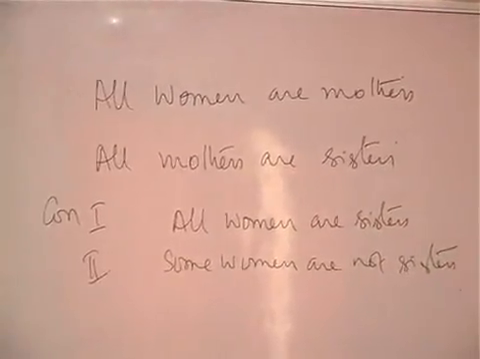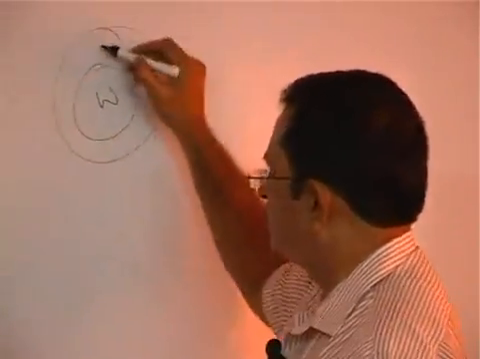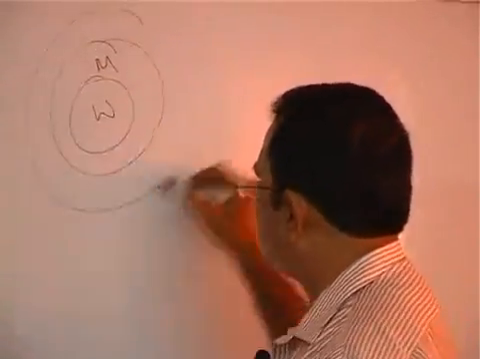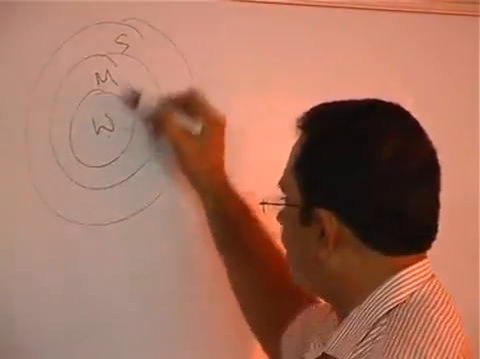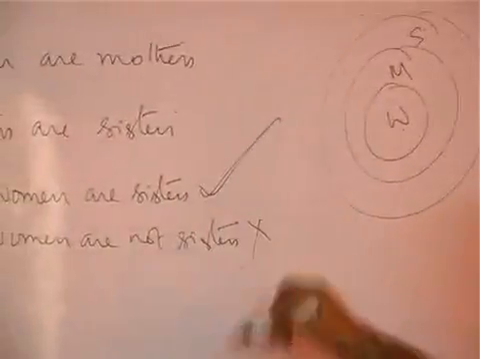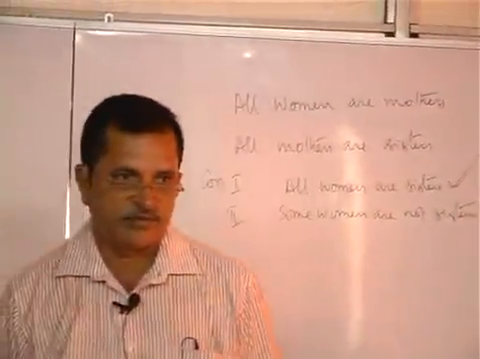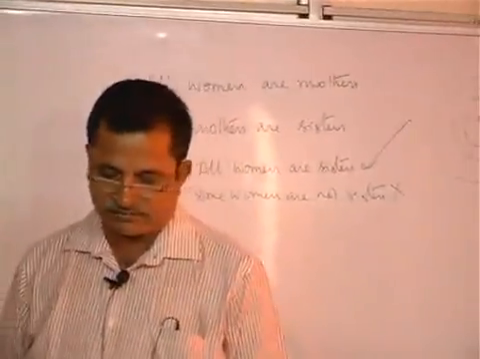First one will definitely follow. All the women are mothers. All the mothers are sisters. Therefore, all women are sisters. This follows. When this is following, this cannot follow. Complementary pair. Last one.